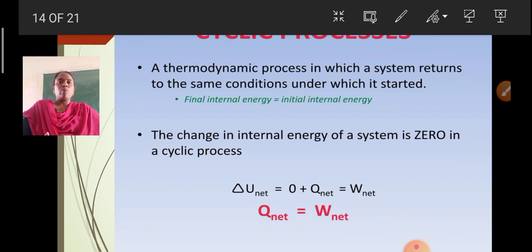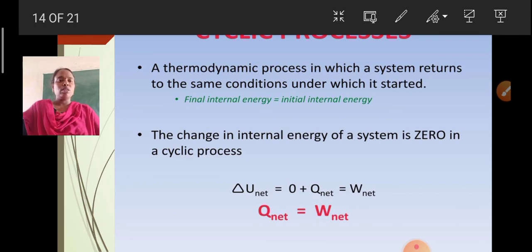Hence from the first law of thermodynamics, for an isochoric process, dQ is equal to only dU, because dW becomes 0. So for an isochoric process, the volume remains constant, that is, there is no change in volume, dV = 0, PdV becomes 0, W = 0, and the first law of thermodynamics becomes dQ = dU, the change in internal energy. The heat given to the system is only used for increasing the internal energy; no external work is done here.